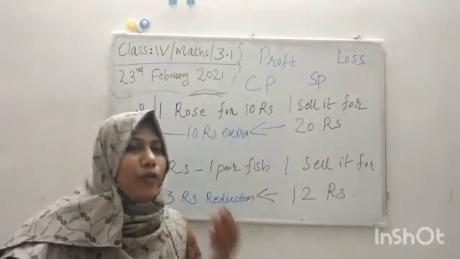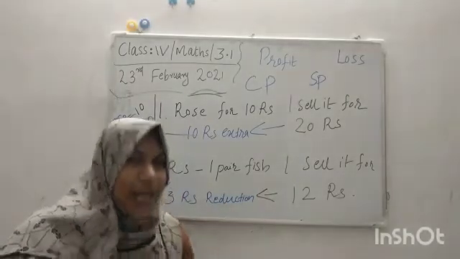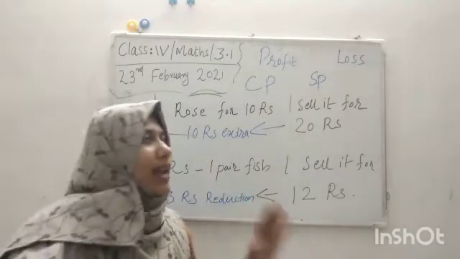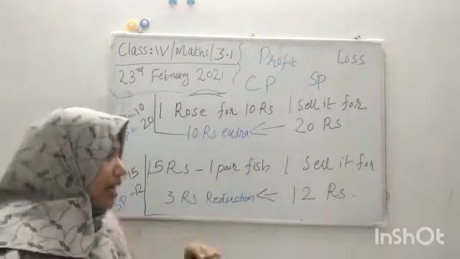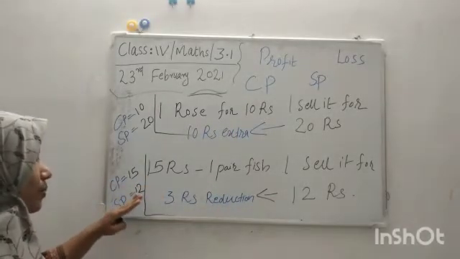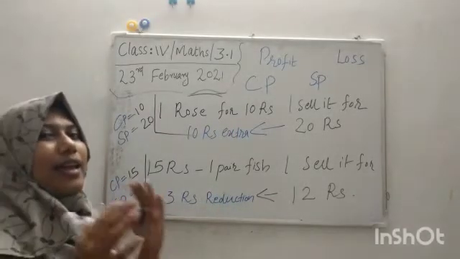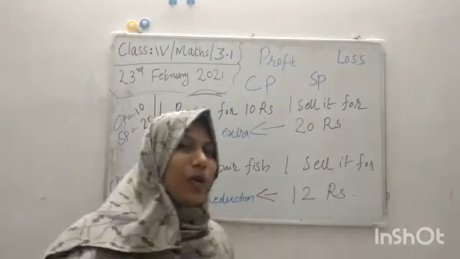Then we have 5 rupees profit. So SP greater than CP is profit. But if SP is smaller, that means, yes, loss. I think you got the concept.